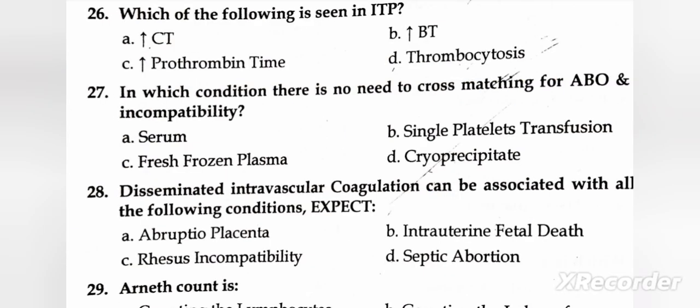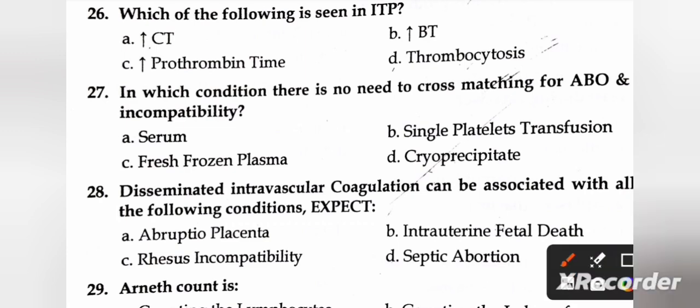Next question is which of the following is seen in ITP? A, increase CT; B, increase BT; C, increase prothrombin time; and D, thrombocytosis. So the right one is increase BT. In which condition is there no need for cross matching for ABO and Rh incompatibility? A, serum; B, single platelet transfusion; C, fresh frozen plasma; and D, cryoprecipitate. Okay, so the right one is B, single platelet transfusion.